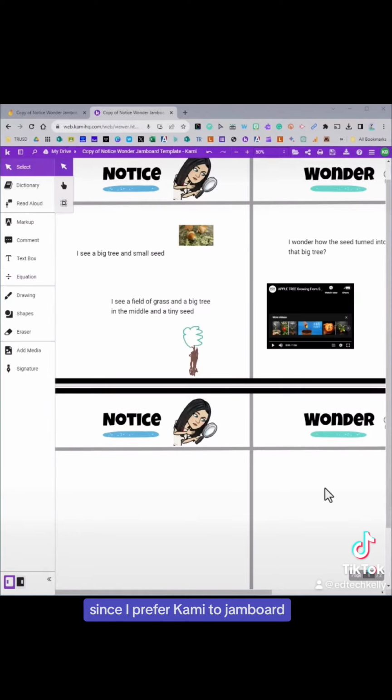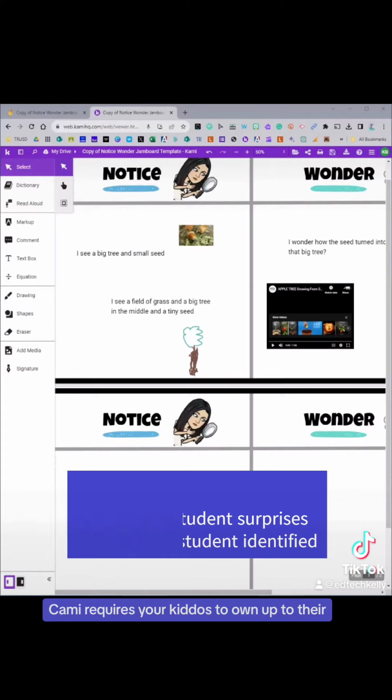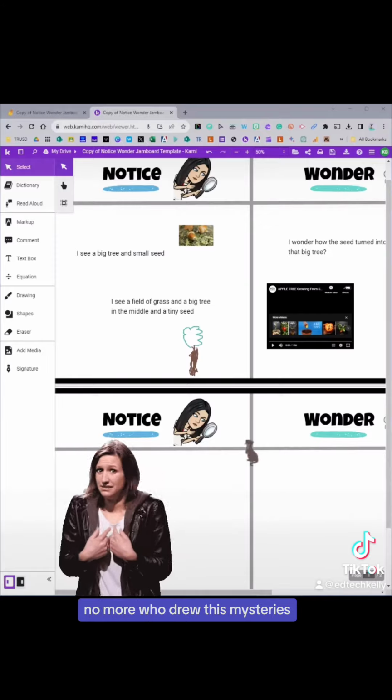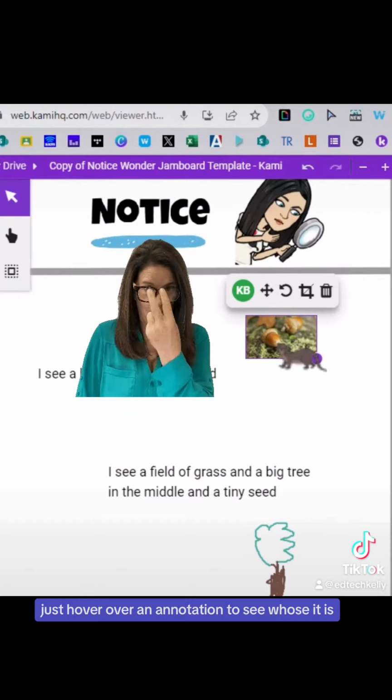Reasons I prefer Cami to Jamboard. Number one, unlike the anonymity gala on Jamboard, Cami requires your kiddos to own up to their own masterpieces. No more who-drew-this mysteries. Just hover over an annotation to see whose it is.